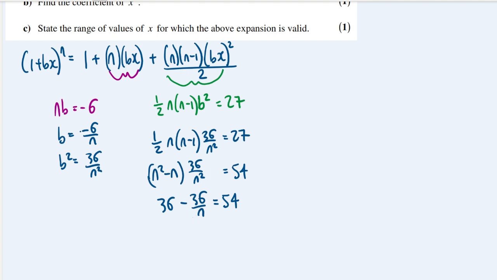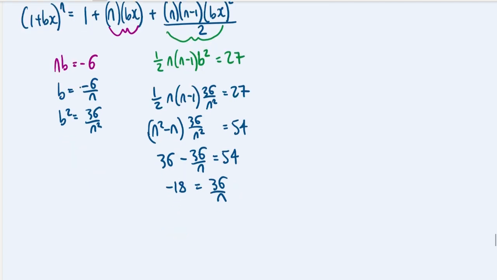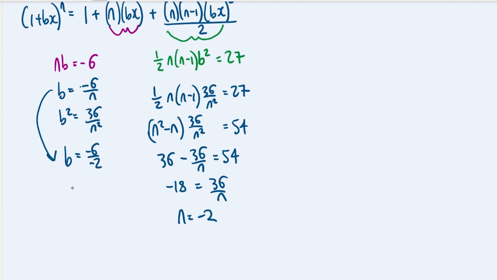Okay, this is going to give me minus 18 on this side when I move the 54 over, and I push that over to that side, it's going to give me this, and therefore when we multiply up and then divide through, we're going to get n is equal to minus 2. Then going back over to this side, I know that b is equal to minus 6 over n, so b is equal to minus 6 over minus 2, so b is equal to 3 as required.